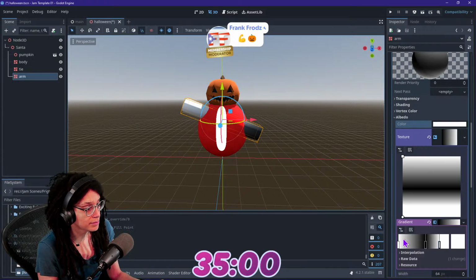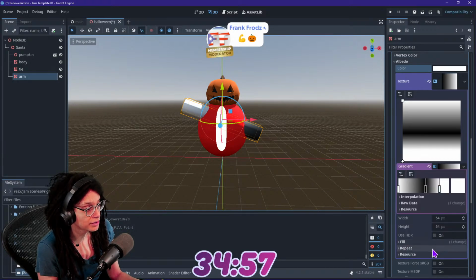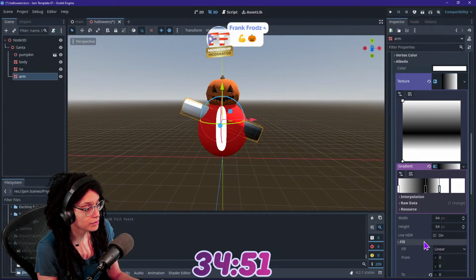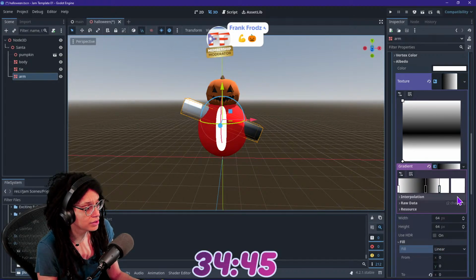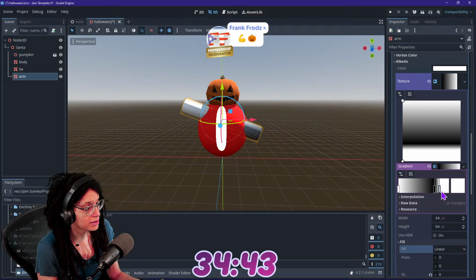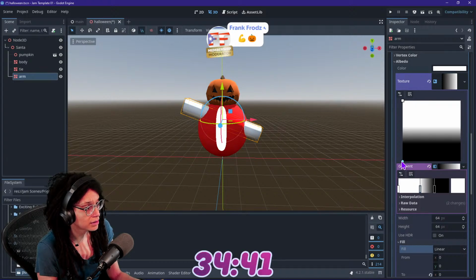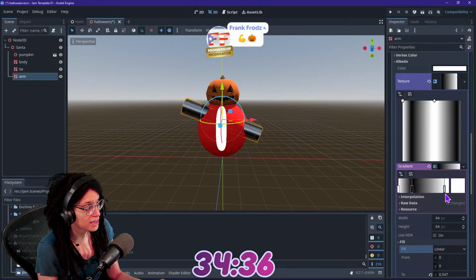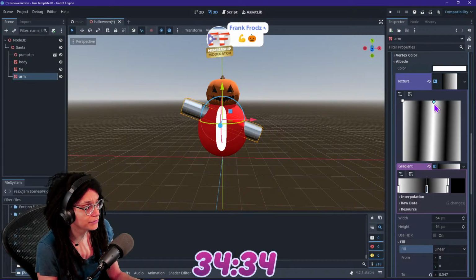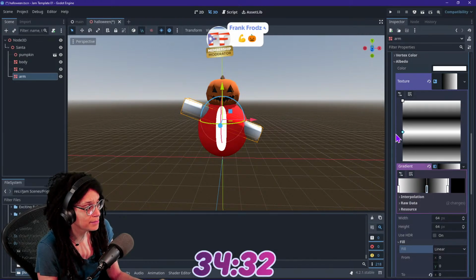Also, we want it to map on there a little differently. Repeat. Do I want repeat? Do I want mirror repeat? None of that is doing what I want. Fill, radial, square. Uh-oh. Wait, but I just want it to be on the ends. Why is it looking like that? Do I need to change this? What makes it do that? You know what I'm saying? I want the ends to have little mittens. I'm trying to make mittens.